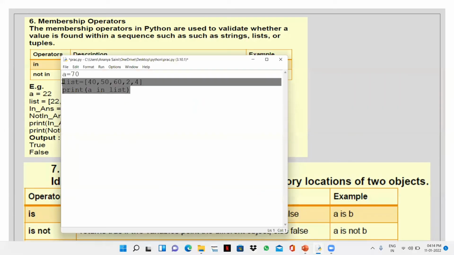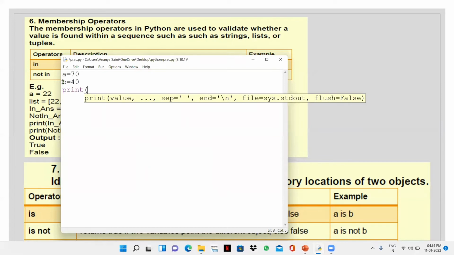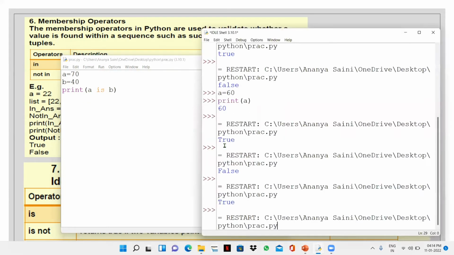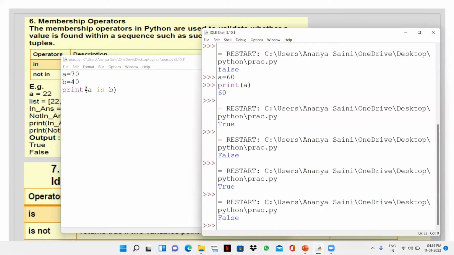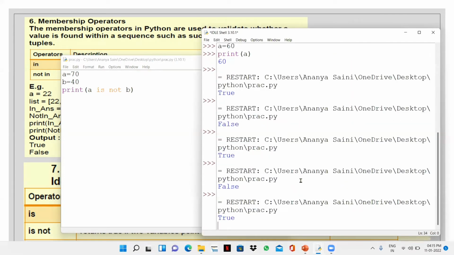For example, A is 70, B is 40. And if I write print, which is used for printing the statement as I mentioned, A is B. The answer will be false because A is not B. A is 70 and B is 40, and 70 is not equal to 40 at all. So it will give us false. Now if I write A is not B, then we're going to get true because yes, A is not B. Both of them are different.